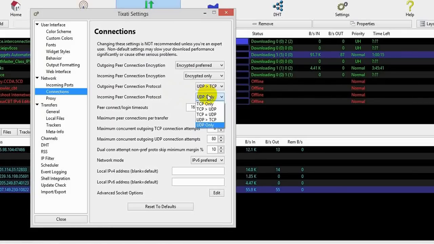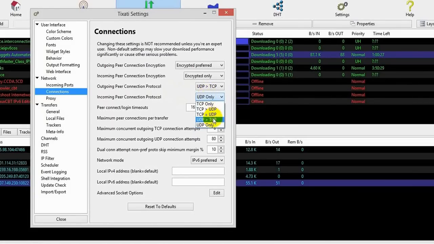So another best option is UDP greater than TCP. It will accept many more UDP connections than TCP. I mean, it will allow both UDP and TCP, but it prefers to use UDP. I am using UDP only.